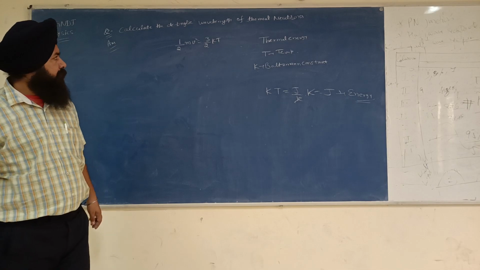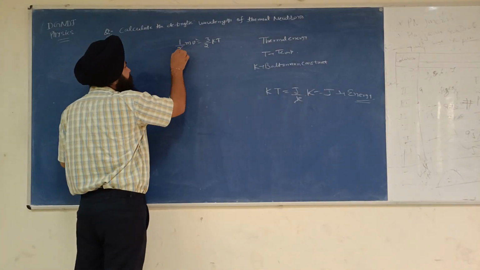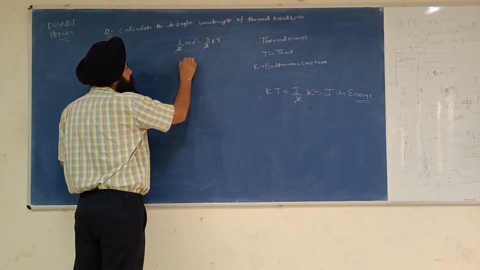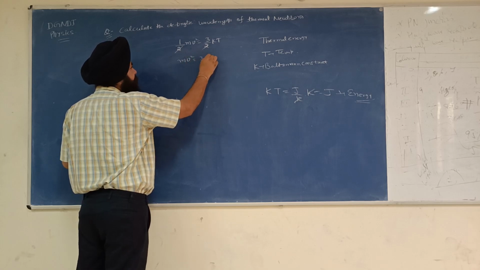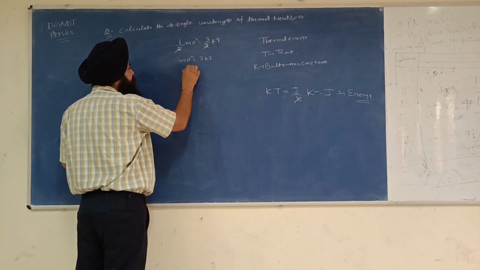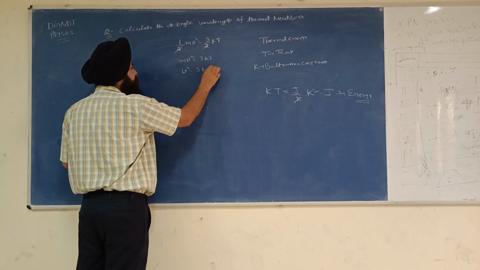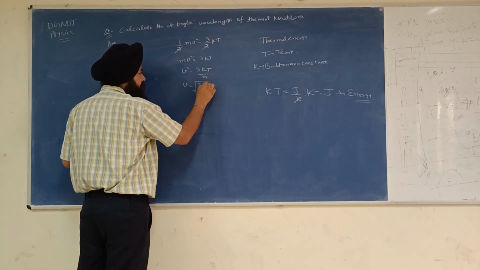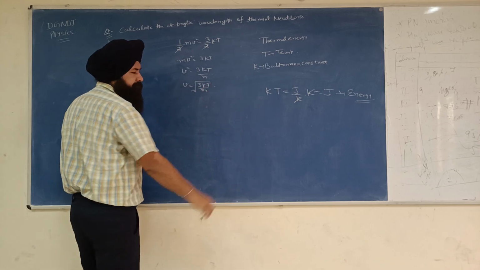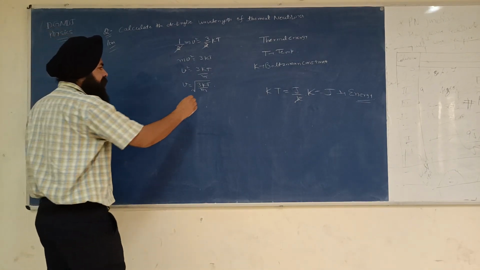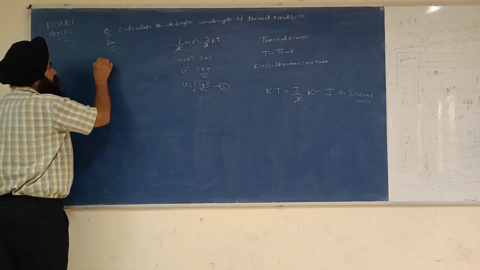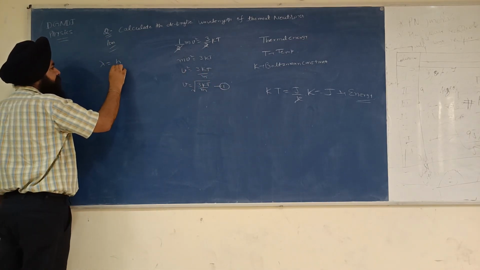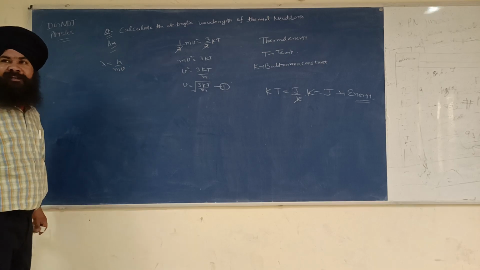Now see, this will cancel. So m v squared is equal to 3kT. I want v. v squared is equal to 3kT upon m. So v is equal to square root of 3kT by m. This is equation 1. Now lambda is equal to h by mv. This is the de Broglie wavelength. This is equation 2.